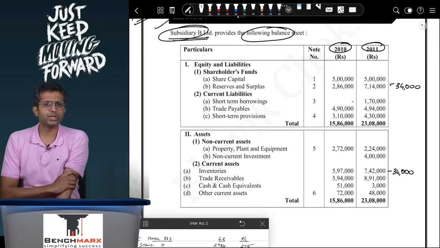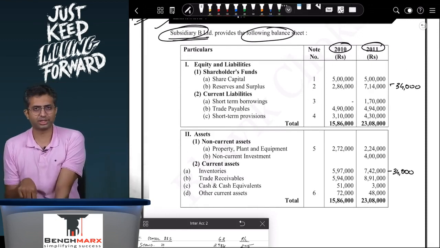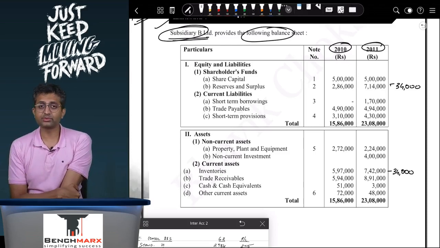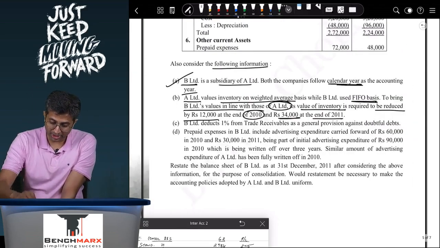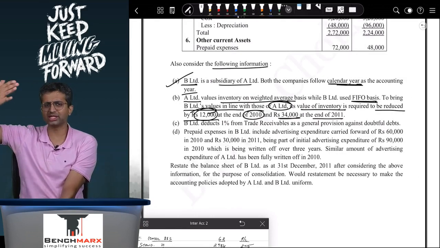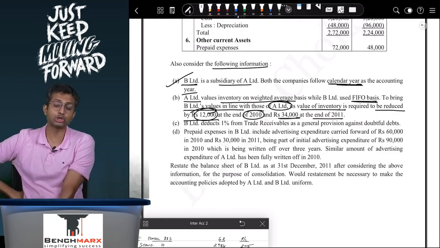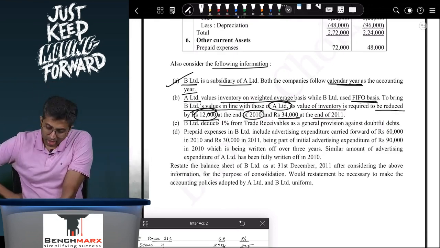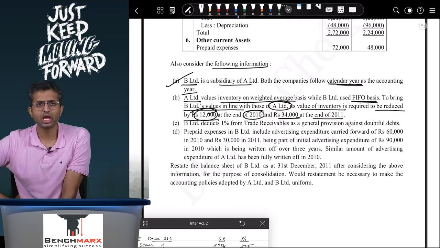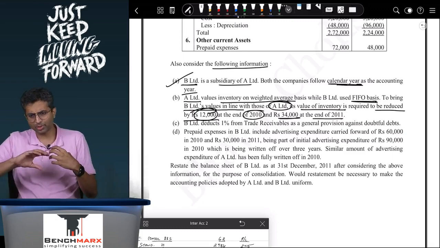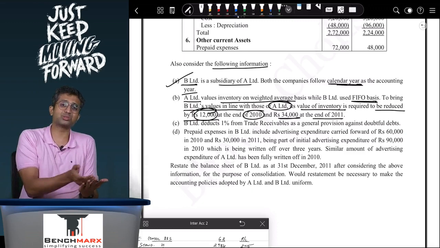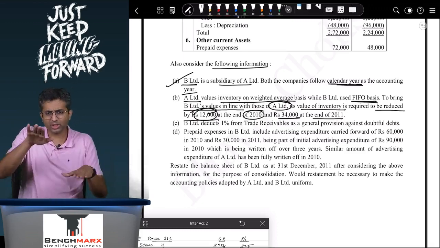Sir, but what about opening stock? Well, opening stock of the current year is the closing stock of the last year. So if I look at the impact on reserves, due to 12,000 rupees at the start of the year, my opening stock is lower in the current year, rather, lower by 12,000. So my profits are higher for the current year. But in the last year, my closing stock is lower, which means my profits are lower for the last year, and hence the 12,000 gets nullified.